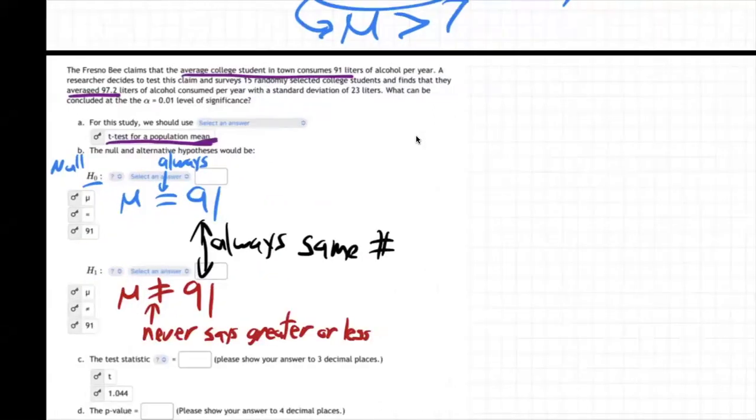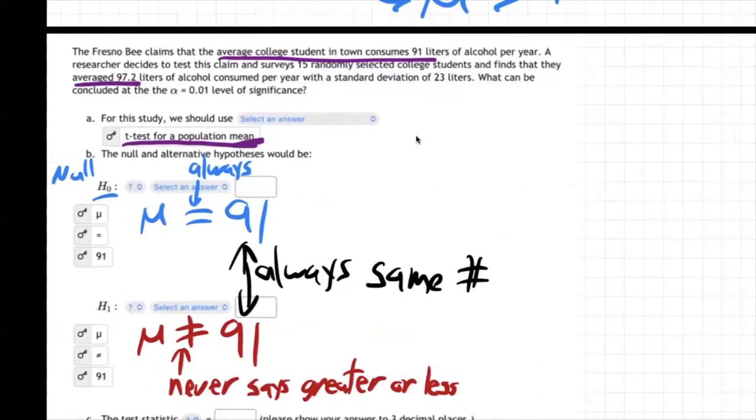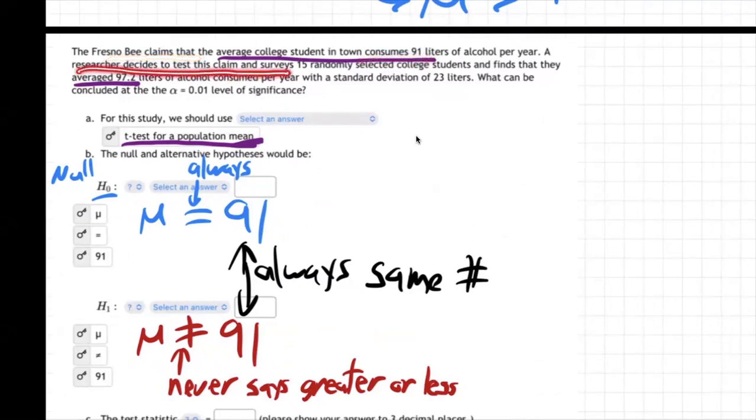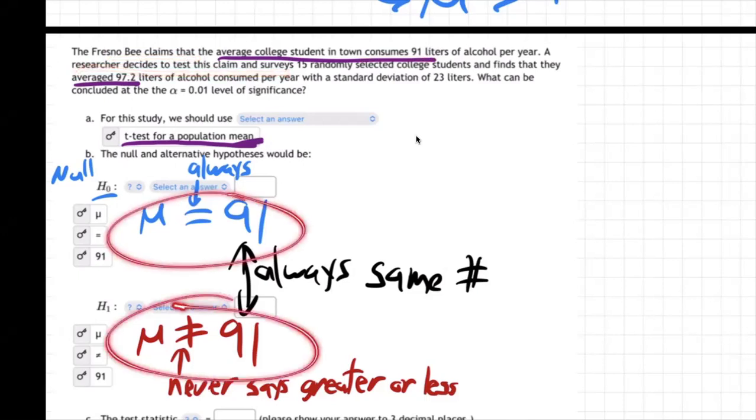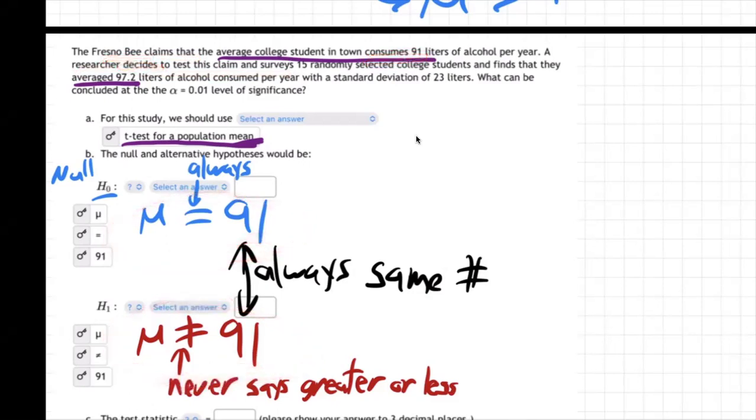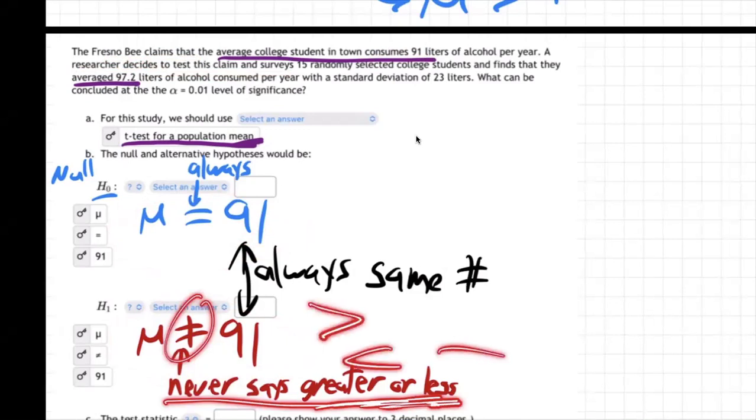Now let's double check that. How did I get that 91? Well, think about what's being said here. The Fresno Bee claims that the average college student consumes 91, and a researcher decides to test that claim, to see if it's equal to 91 or not equal to 91. Because the Fresno Bee is saying equal to 91, and the researcher is saying maybe it's not equal to 91. How do I know it's not equal again? They just never said greater or less. So it's either going to be greater, less, or not equal. It's not equal when they just don't say greater or less.